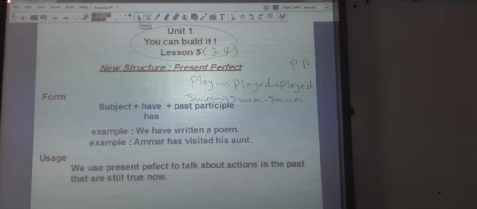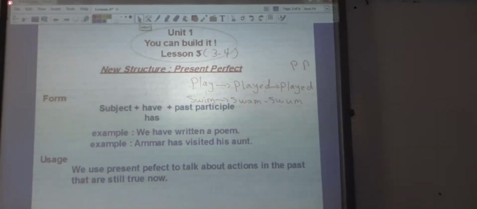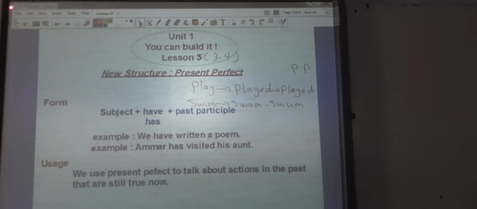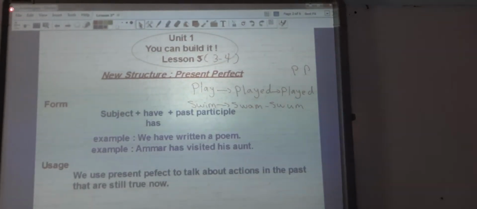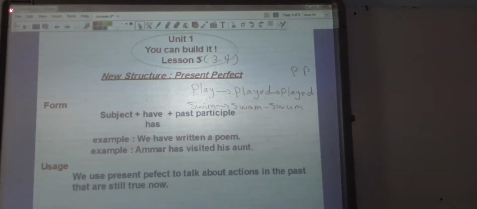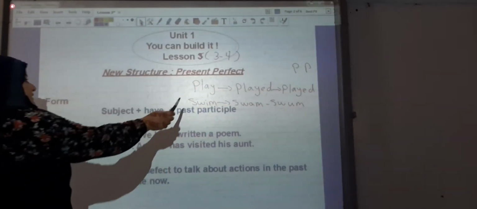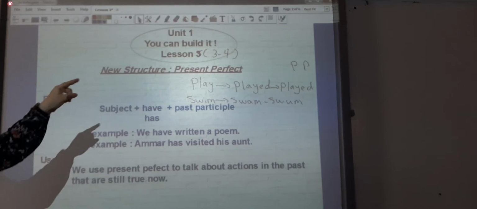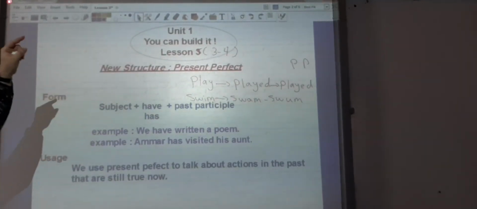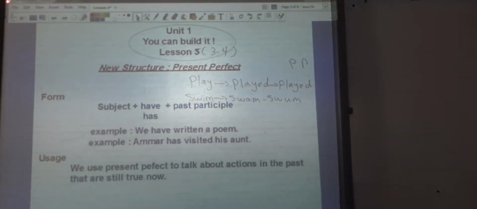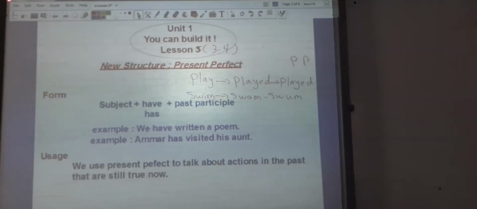Today we are going to talk about unit 1, lesson 3 and 4. Today we are going to study present perfect. But first we must know that the verb has 3 forms. Look at this verb: play, played, played. Play, this is the first form in present. Played, the second form in past. And played, this is the third form in past participle. And pay attention to past participle, please.